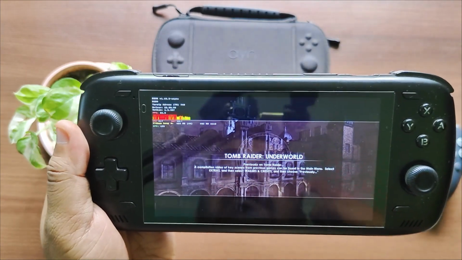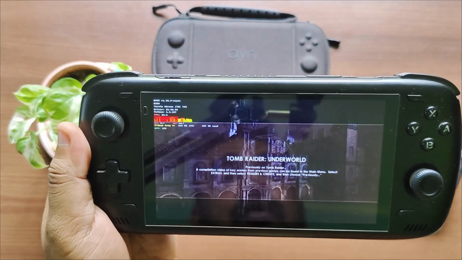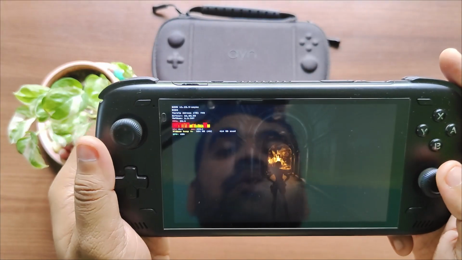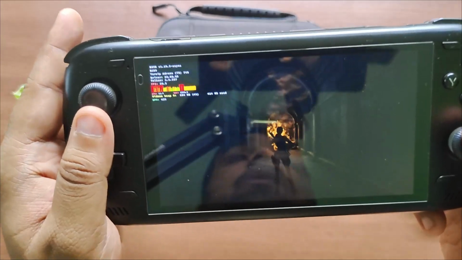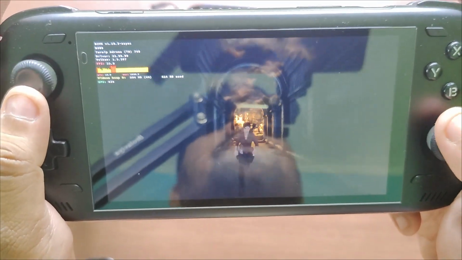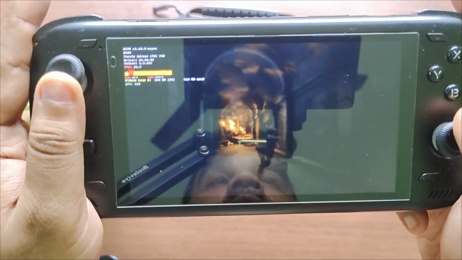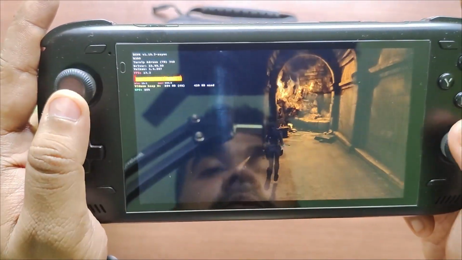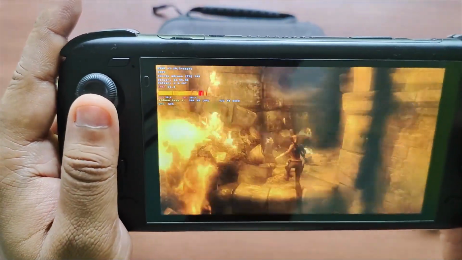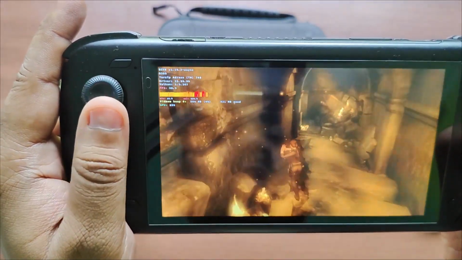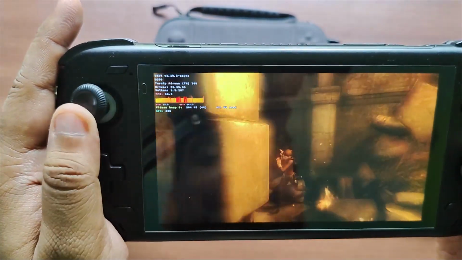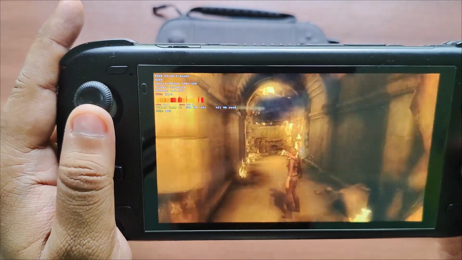It takes a few seconds, but it should load up fine because I've tested it a couple of times. So here we are, as you can see. Let me just hold the device closer to the camera. The environment itself is a bit dark, so bear with me. This is something that cannot be fixed from my end.